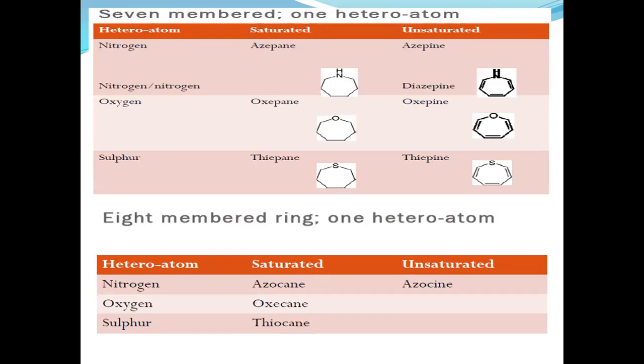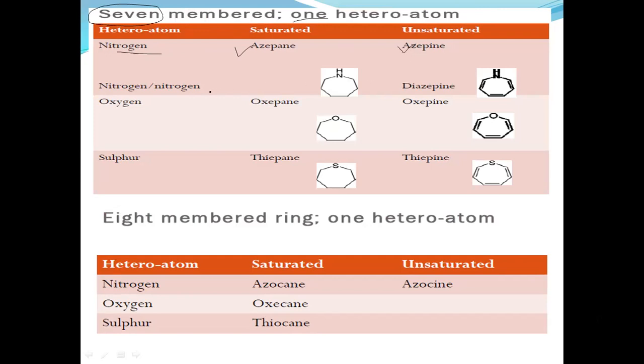Similarly, moving towards the seven-member heterocyclic compounds. These are the examples containing one heteroatom present in the seven members. If nitrogen is present, the name for the saturated compound is azepane and unsaturated azepines.